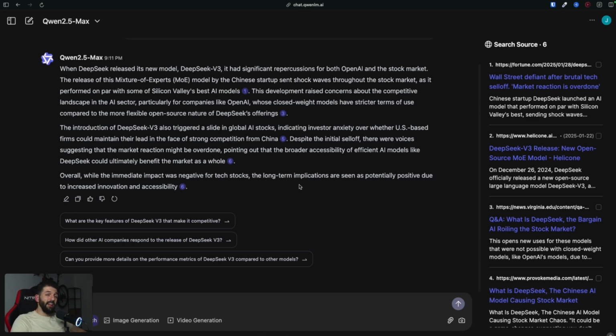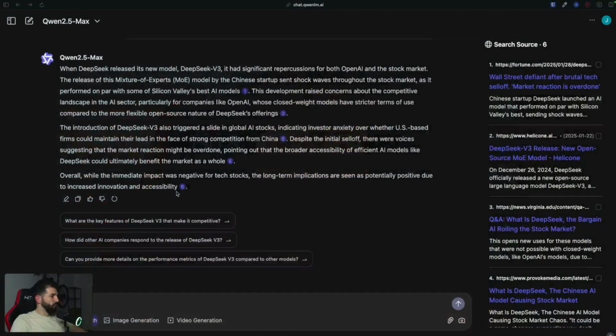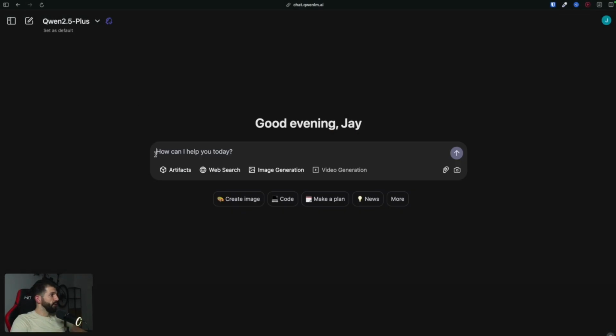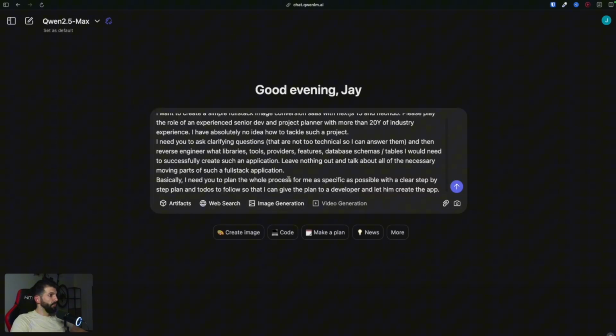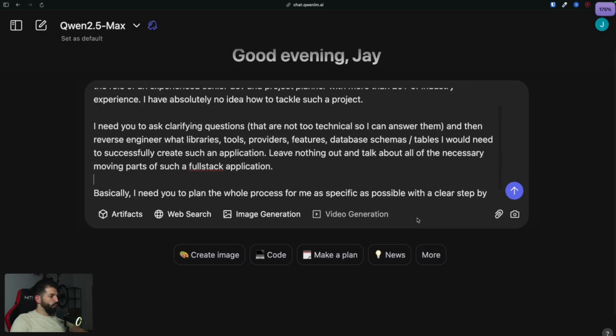Okay, now the last part that I want to test is that I want Qwen to plan a coding project that I'm going to start next month, which is an image converter, a full-stack image converter application. So for that, I've prepared the following prompt. Let me quickly grab it, and then let me switch the camera, create a new chat, and we'll choose Qwen2.5-Max, and we'll paste the prompt, and let me quickly walk you through it.